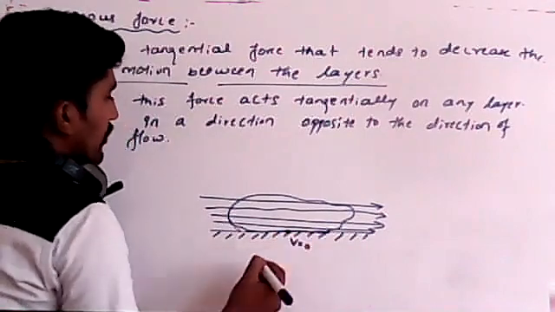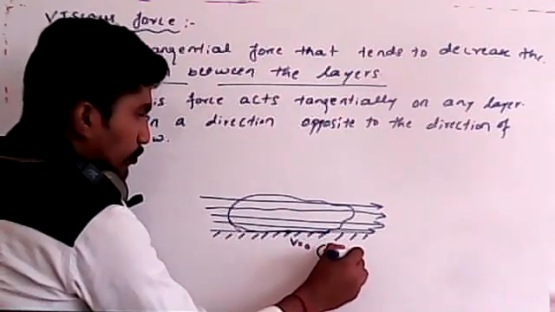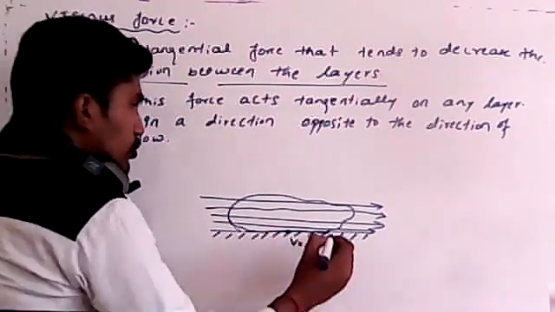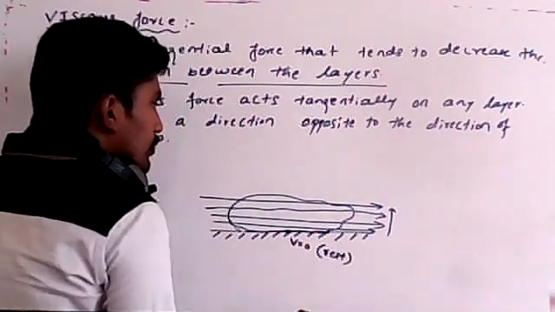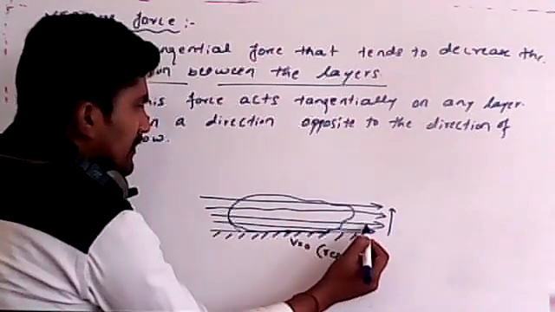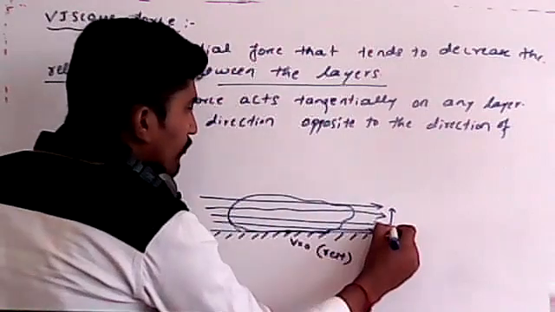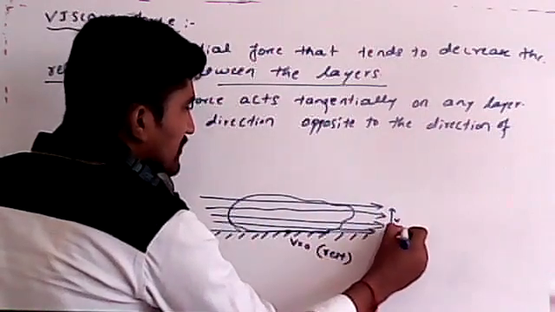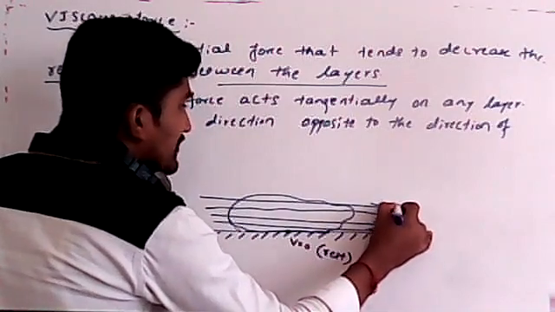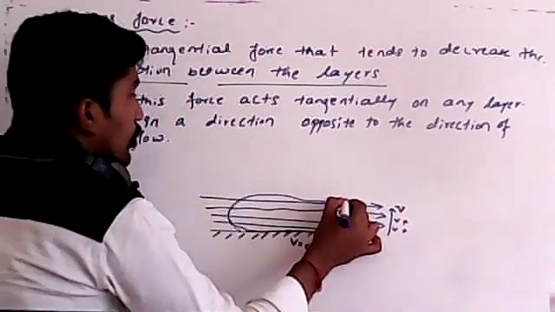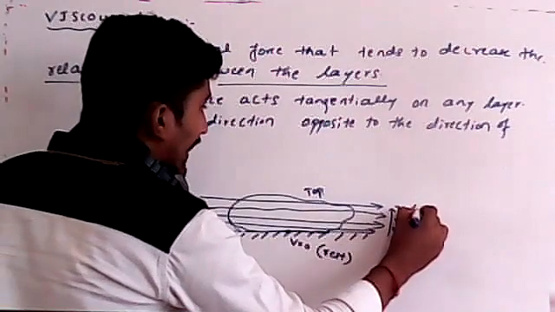But as you move upward, layer by layer, the velocity goes on increasing, and the velocity will be maximum at the top portion, at the top surface.